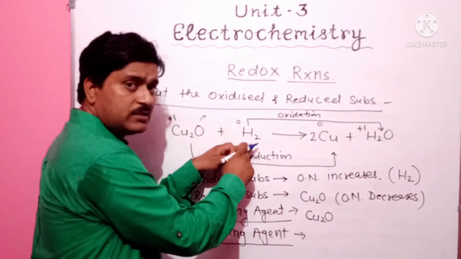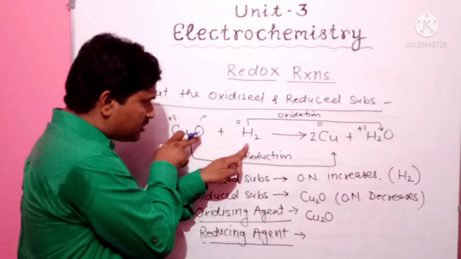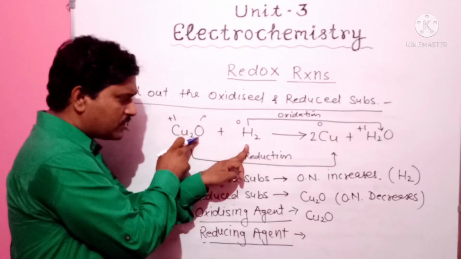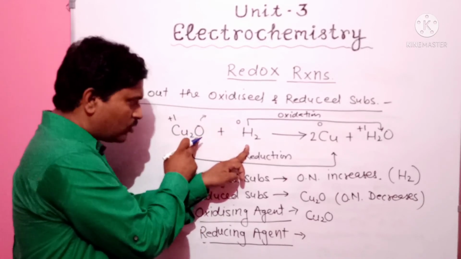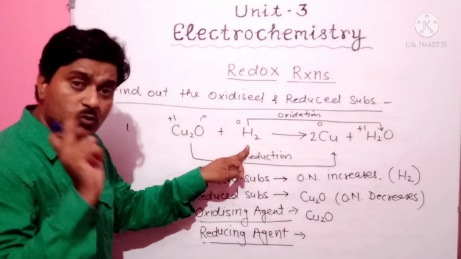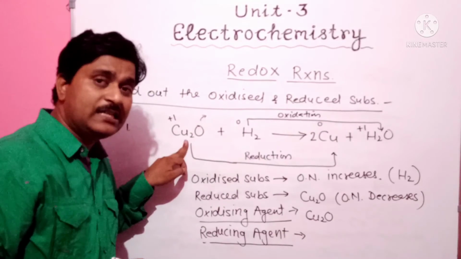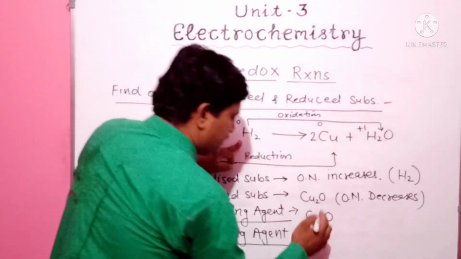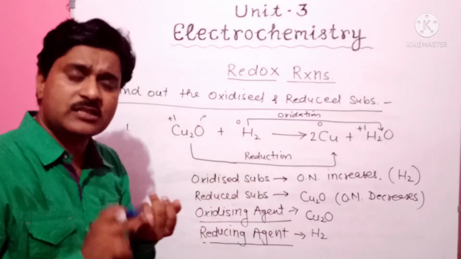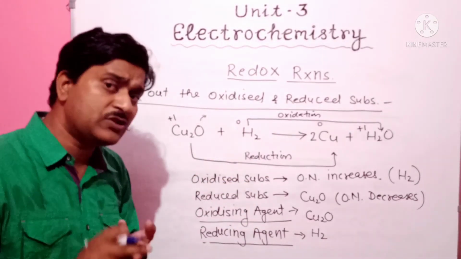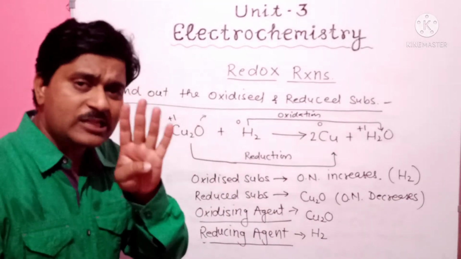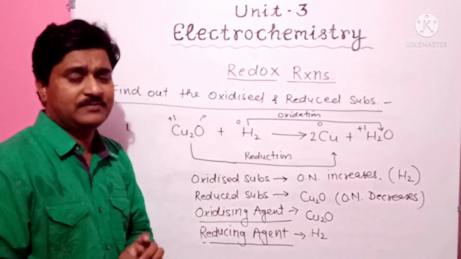But in case of hydrogen, hydrogen removes the oxygen from cuprous oxide. When it removes the oxygen from cuprous oxide, that oxygen combines with the hydrogen to form water. So hydrogen is called the reducing agent. So we can easily find out the oxidized substance, reduced substance, oxidizing agent and reducing agent with the help of the 4 aspects discussed earlier.